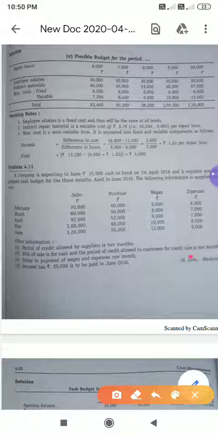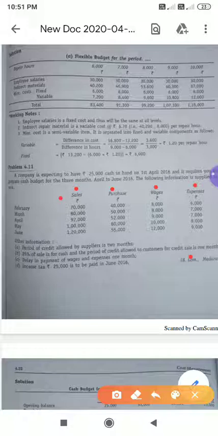Now look at what they have given. They have given sales, purchase, wages, and expenses. Out of these four, first you have to identify whether it is an income or expenses, because when you are preparing a cash budget, we want total receipts and total payments. We'll go one by one.